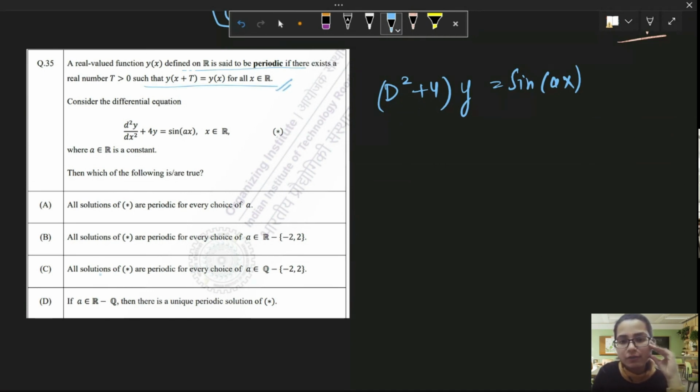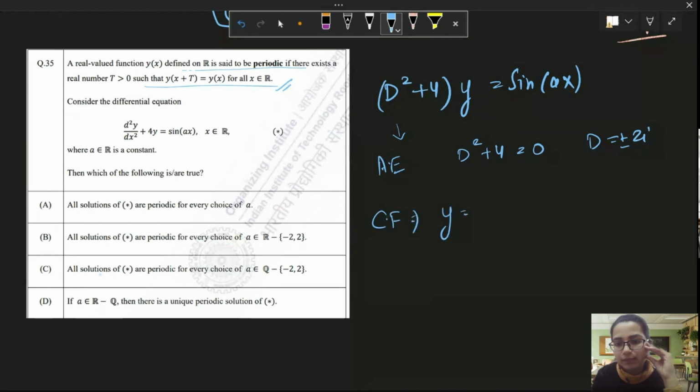So if I find the auxiliary equation, I get d square plus 4 is equal to 0, d is equal to plus minus 2 iota. And according to this, the complementary function should be y is equal to c1 cos 2x plus c2 sin 2x, right?